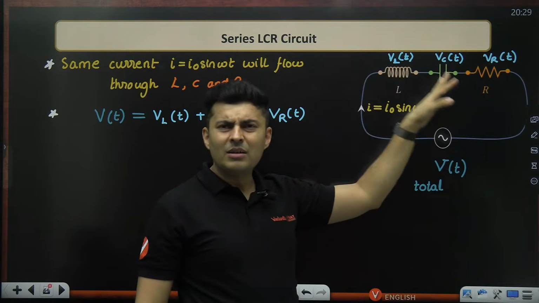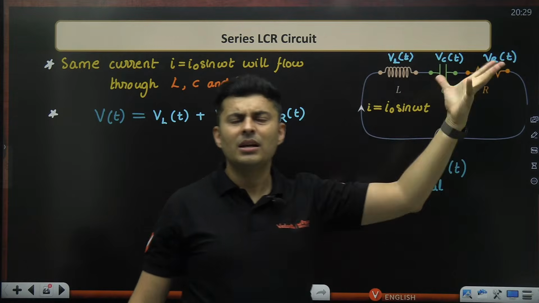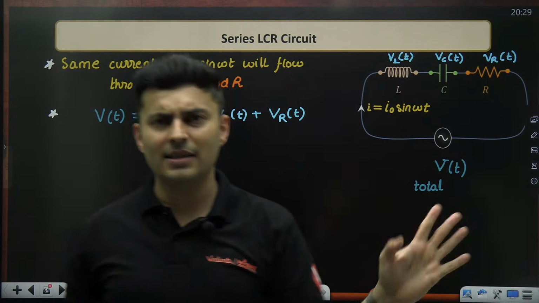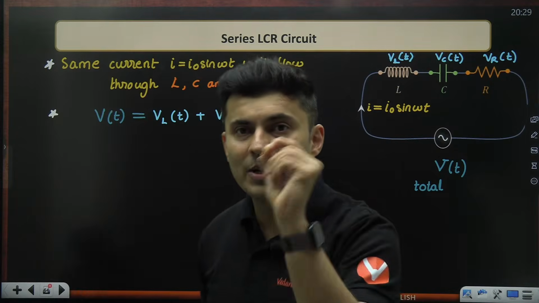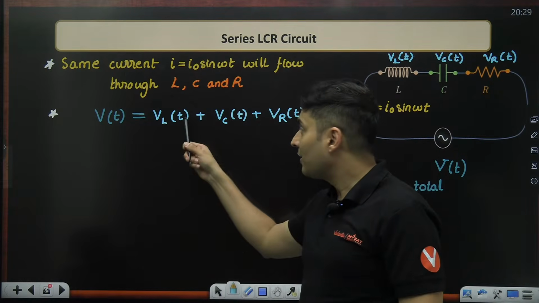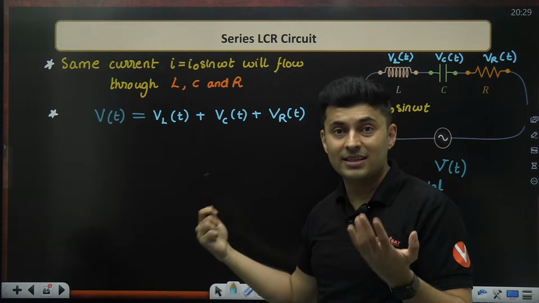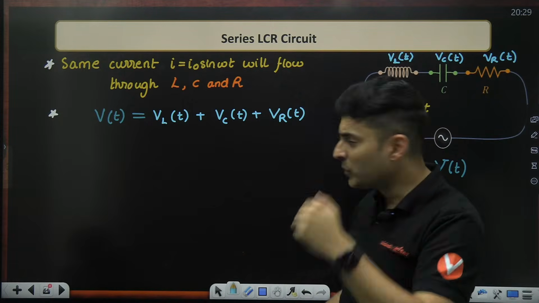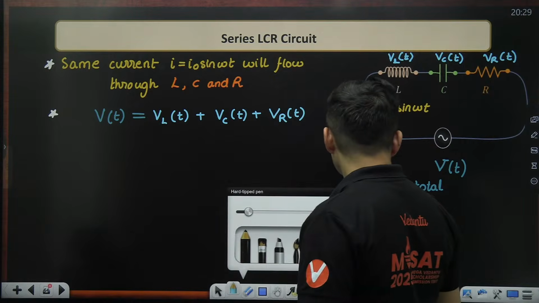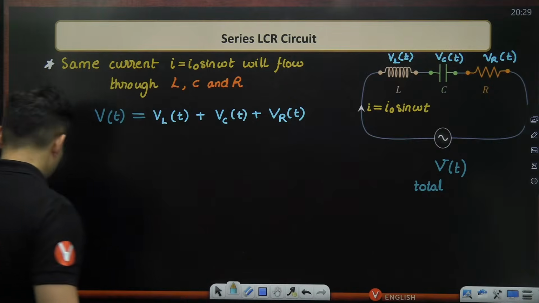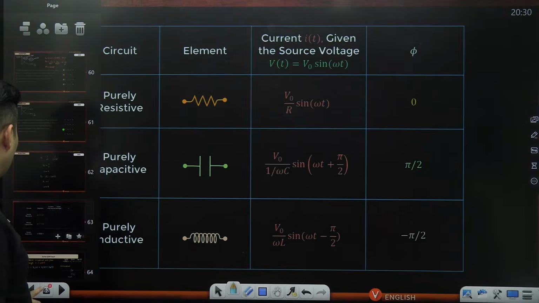So 3, 1, minus 5 together will give me whatever is the total voltage in that circuit. But keep in mind, each of them are functions of time. They will be sine, cos, etc. So if you think about it carefully, inductor, go back. Inductor, what happens?